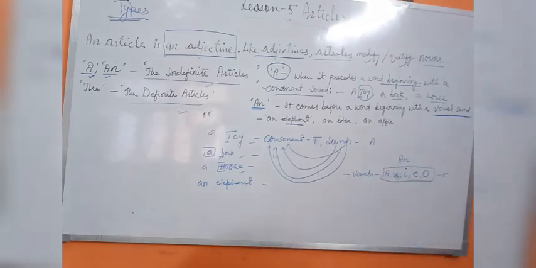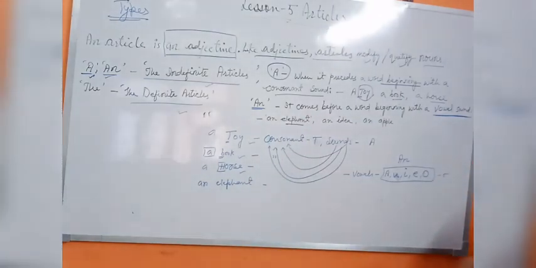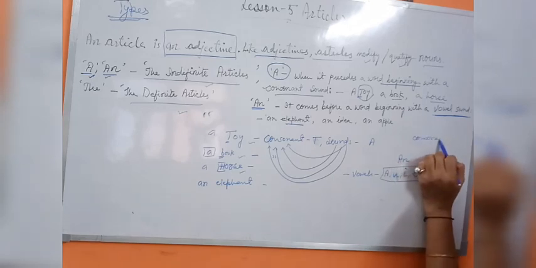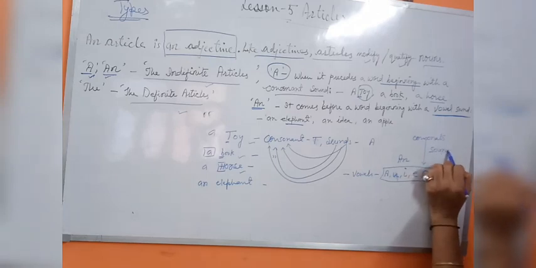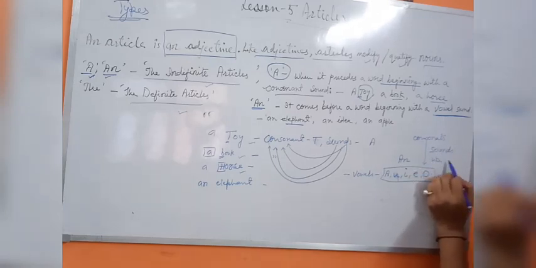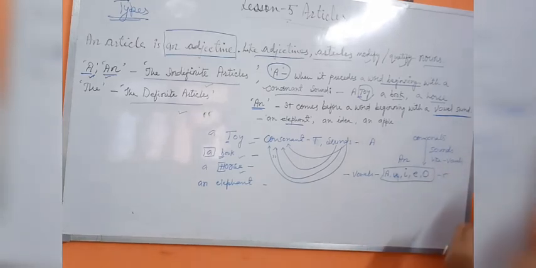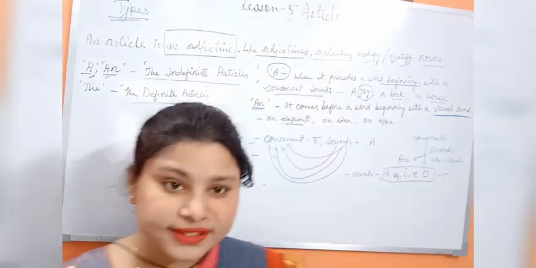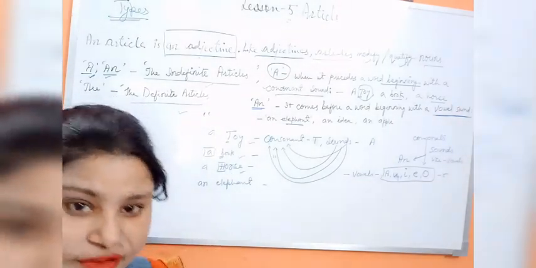And there are also some consonants which sound like vowels. Then also we use AN. For a word that starts with any vowel and also a word that sounds like a vowel, on that condition also we use AN with them.